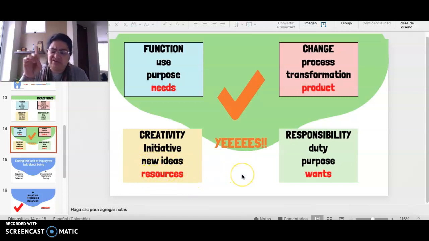No, no, no, no, no. And responsibility. Claro, los Phoenix no se querían quedar atrás y también me metieron una palabra equivocada. Mírenmelos, ¿no? Tan terribles que son ustedes. Responsibility is a duty. It's a purpose, yes, but it's not a want. Okay, no, it's not a want.